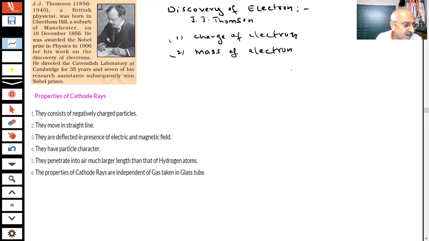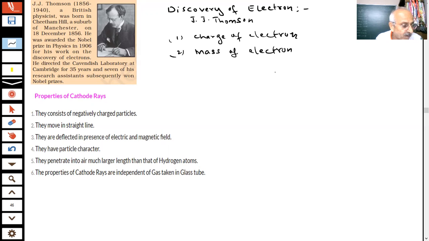So what we are doing is trying to find the structure of the atom. What is inside the atom? What are the particles which make up the atom? And how are these particles present inside the atom? That was the point, students.